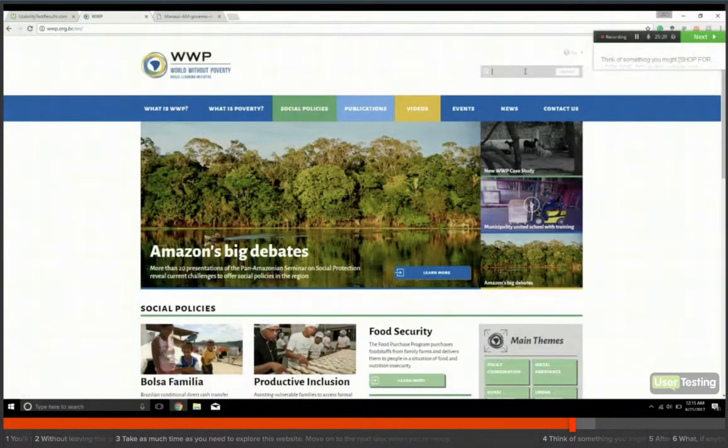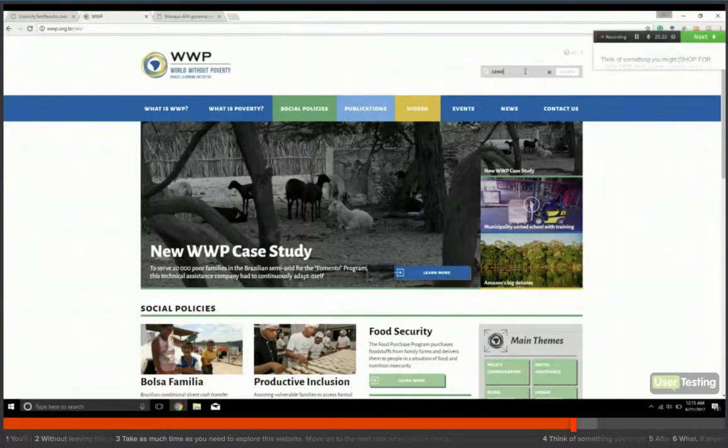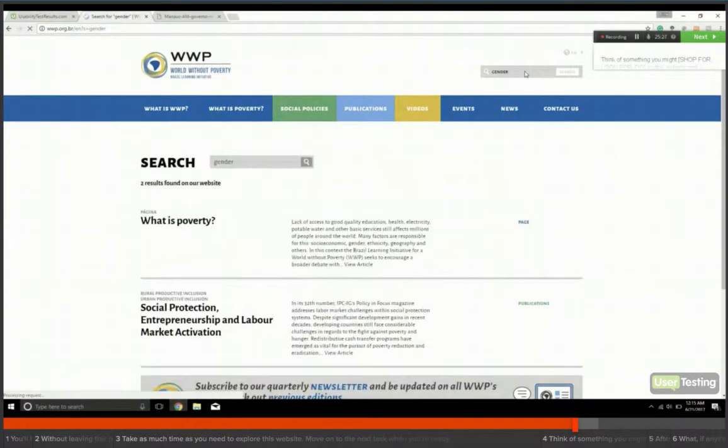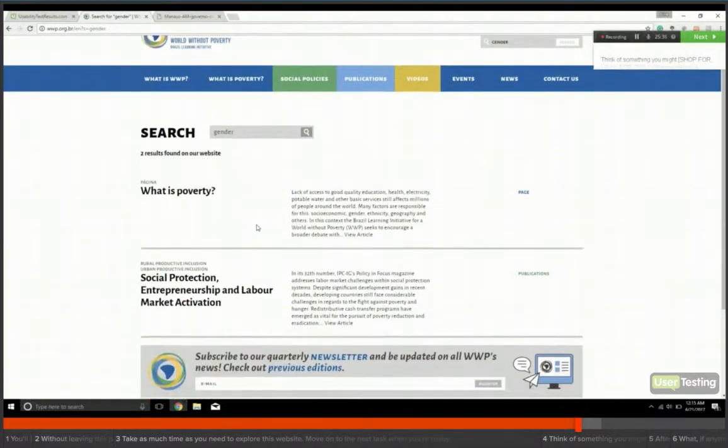Let's go over here and just search. That's what I was testing out right before we got to this part. So, let's look for gender disparity information. Oh, there's the main page of What is Poverty, where it was talking about how gender does have an effect along with ethnicity and geography.